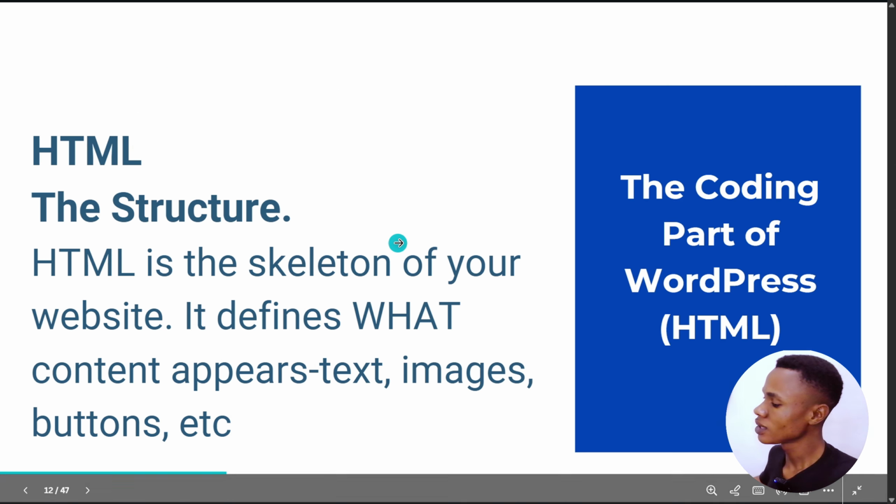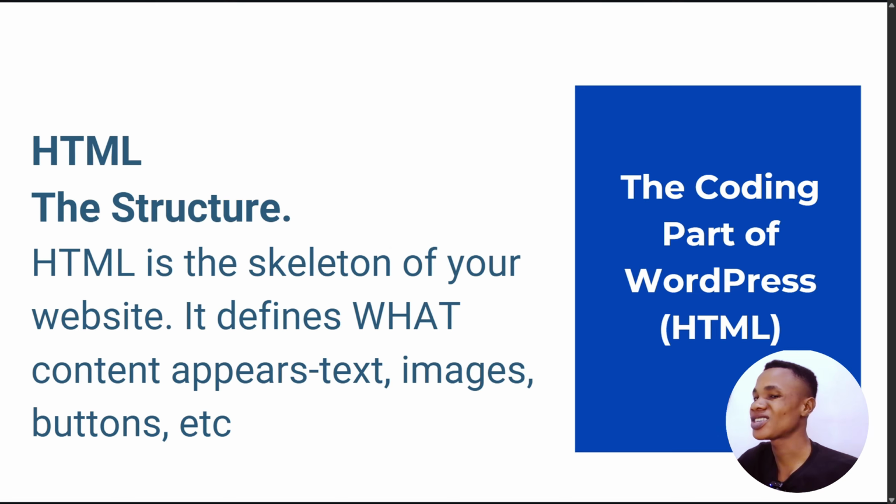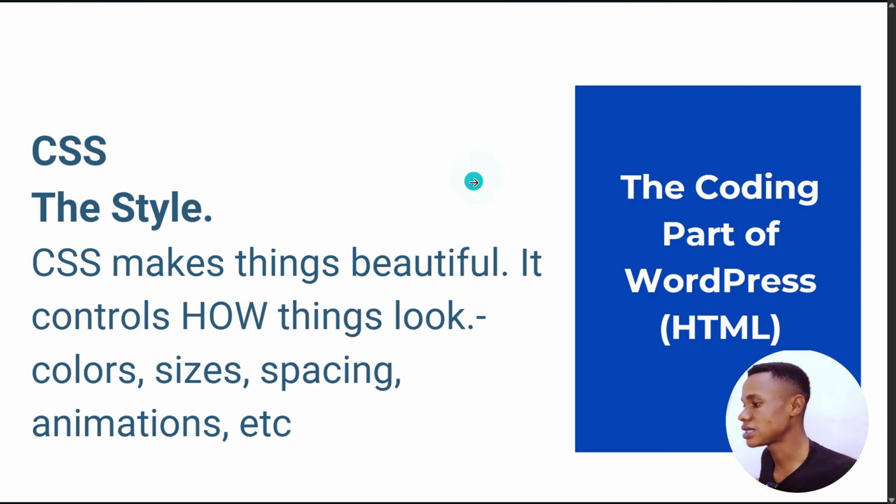All right, so you can see how it looks. Now the HTML, like I said, is just like the skeleton, the structure. It defines what content appears where. So where are you putting the buttons, and all of that. Now CSS is the beauty of the website, the colors, the styling, the designs, everything that has to do with it.